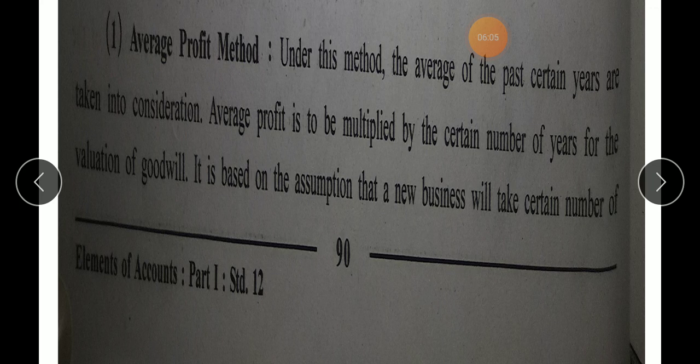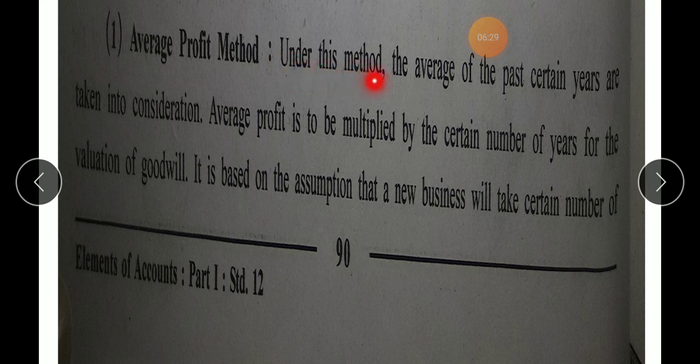But also, if we are talking about a question of theory, then you can write down a short note on average profit method. Yes, that question can be expected from the point of view of a theory question. So let us read this in detail.